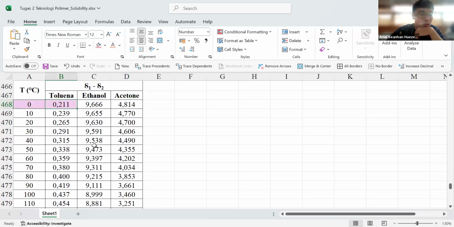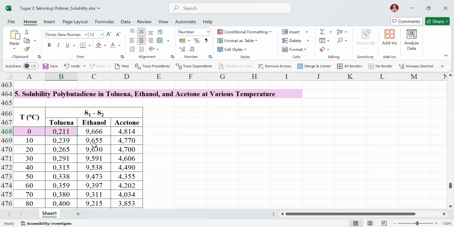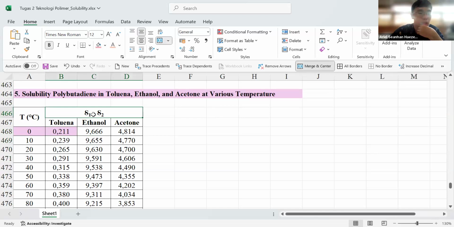The best value is the smallest value of delta 1 minus delta 2. Here we get toluene as the best solvent for polybutadiene.